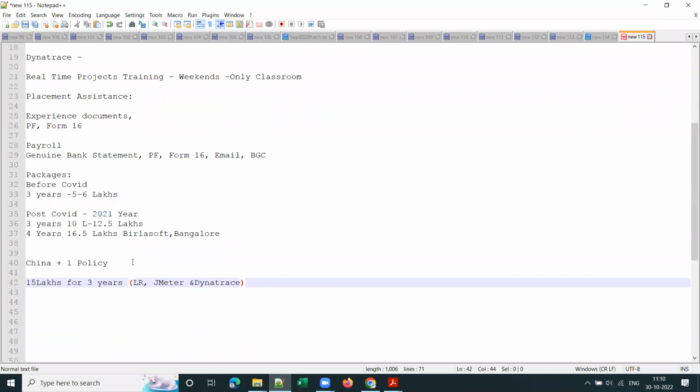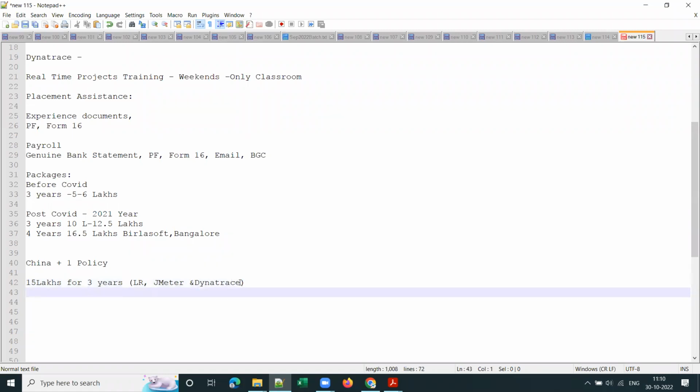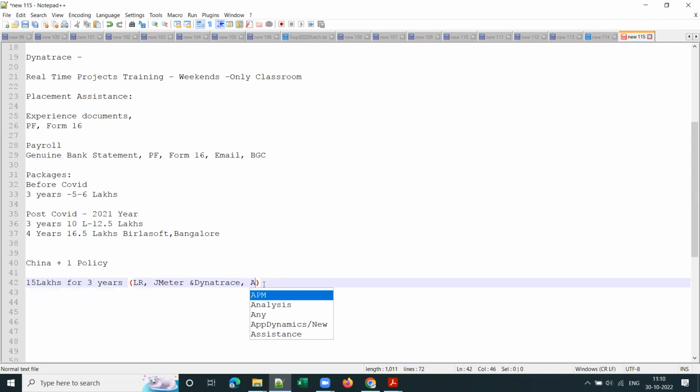Dynatrace has huge market share, and a little bit of concepts on AWS. For your information, if you are good enough in AWS basics, every 1 in 3 websites that you visit nowadays is running on AWS. So if you have some basic knowledge of AWS, this is quite possible.